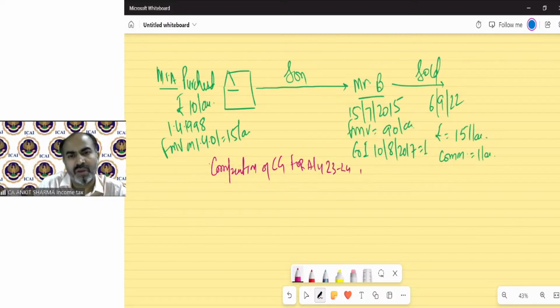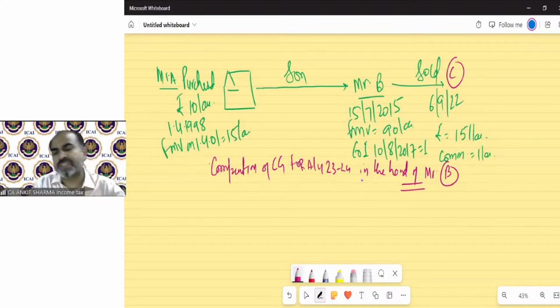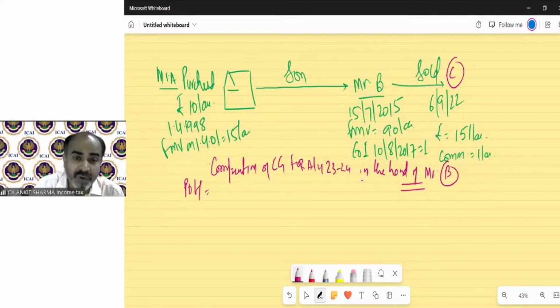23-24 in the hands of assessee. The name of the assessee is always written, that is Mr. B. He sold this property to C, but who is receiving the money is the assessee, so Mr. B. So period of holding we need to take from the previous owner, that is from Mr. A's point of view.